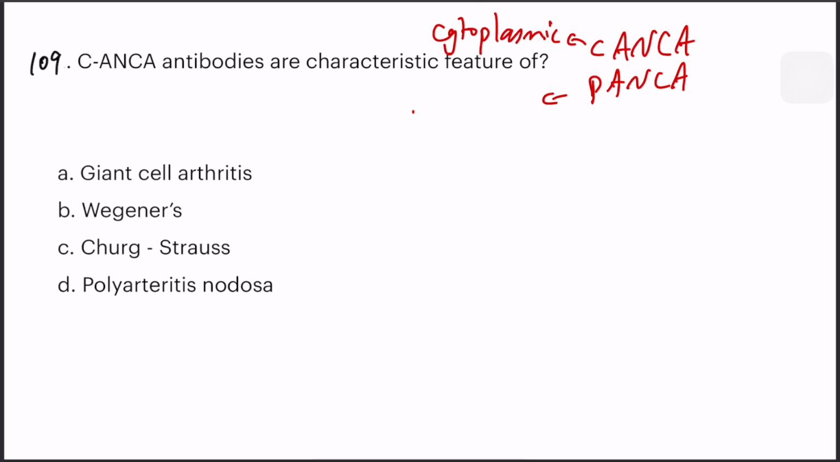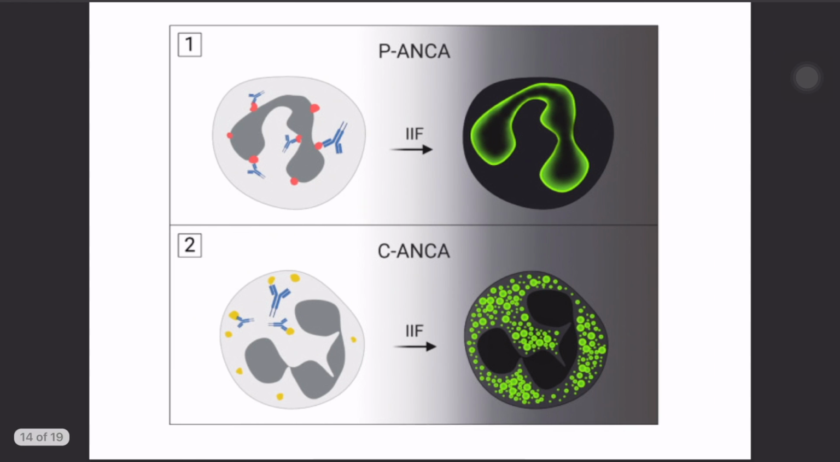P means perinuclear. It is around the nucleus. I will show you an image. See here, you can note that in P-ANCA, it is seen around the nucleus, right? So here you can see the pattern, but here it is seen in the cytoplasm. That's the pattern here. That's the C-ANCA.